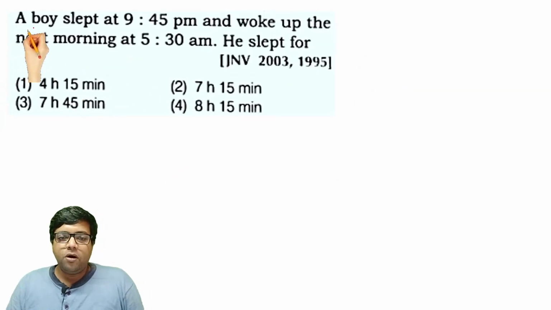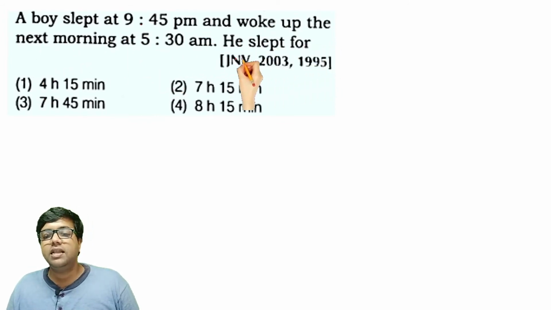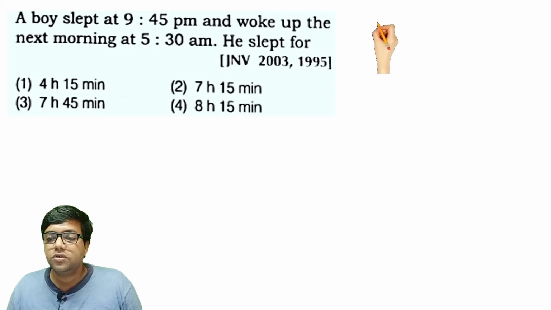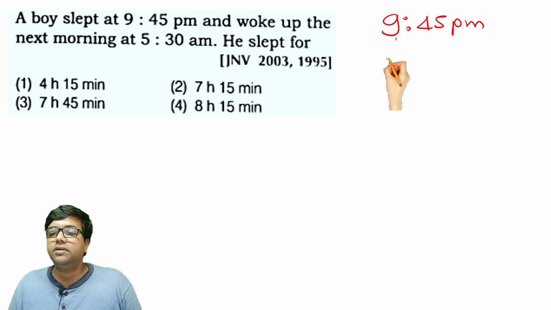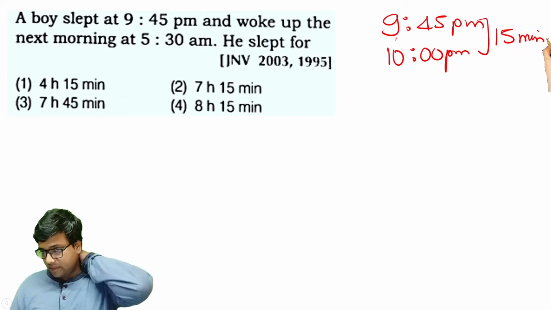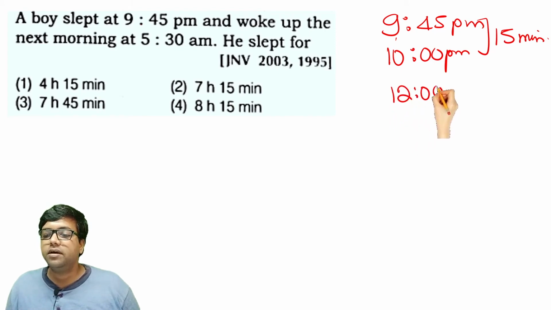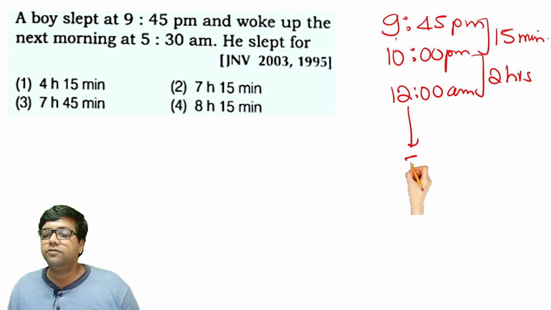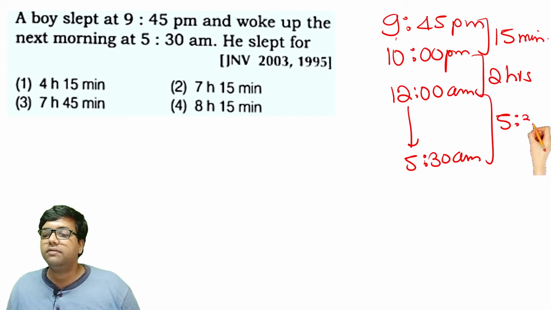Let's move ahead. A boy slept at 9:45 p.m. and woke up next morning at 5:30 a.m. He slept for how many hours or minutes? From 9:45 to the next hour, 10 p.m., what is the time duration here? 15 minutes, right? From 10 to 12 a.m., 2 hours. From 12 to 5:30 a.m., how many hours? 5 hours 30 minutes.